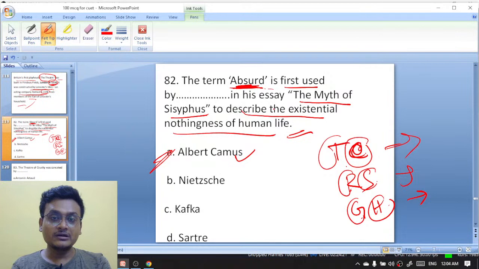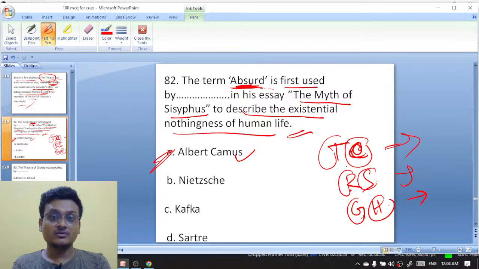Now tell me who did not accept the Nobel Prize and who said that he does not want to be institutionalized. Who denied the Nobel Prize, who did not accept it, and what is the reason? He was saying that he does not want to be institutionalized.